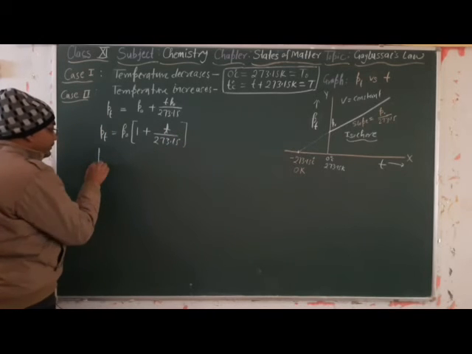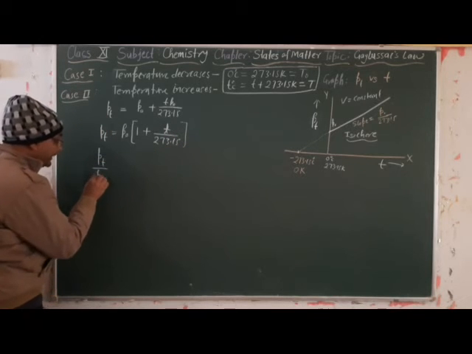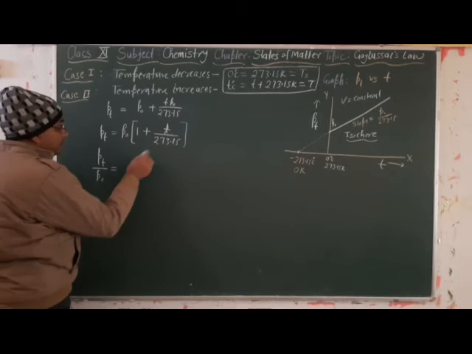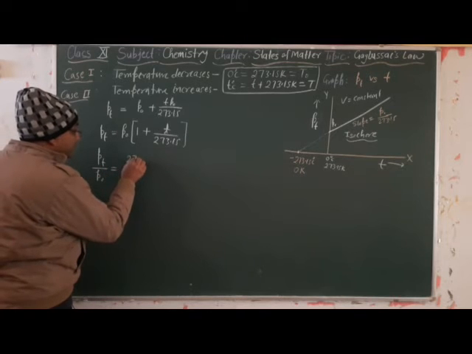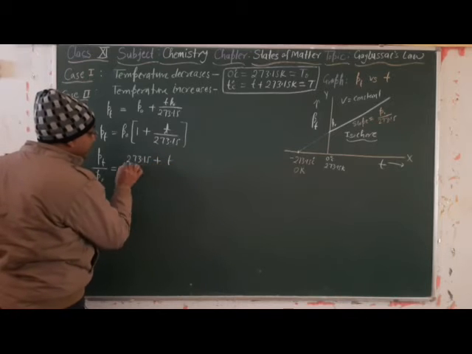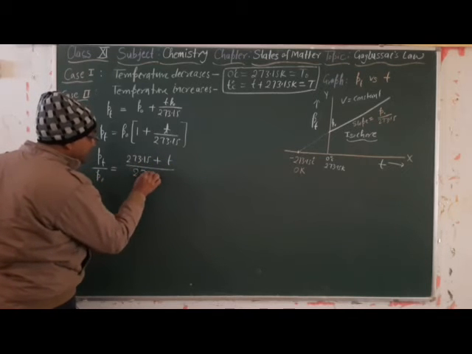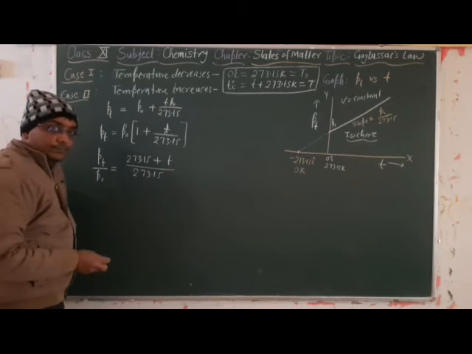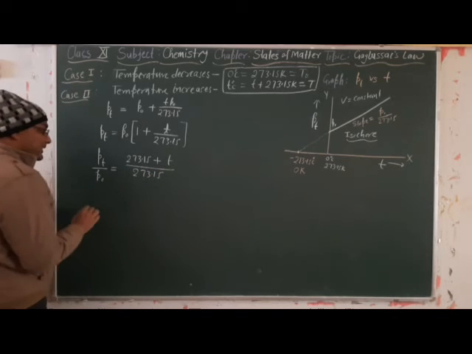So Pt divided by P naught is equal to 273.15 plus T divided by 273.15. Now got it? Okay, thank you.